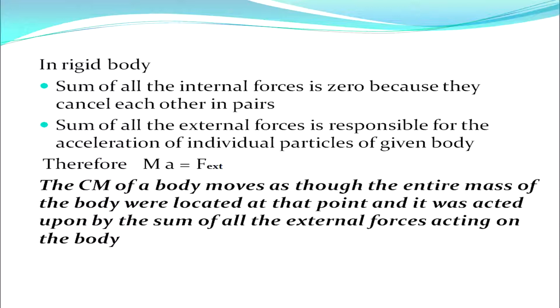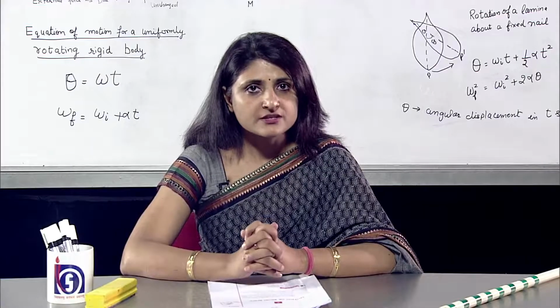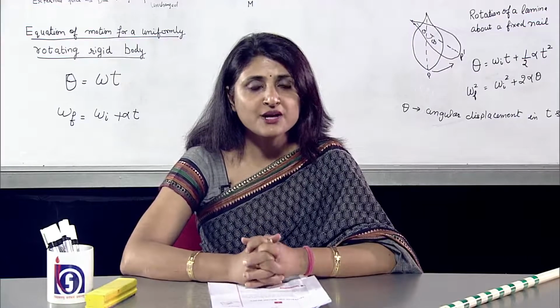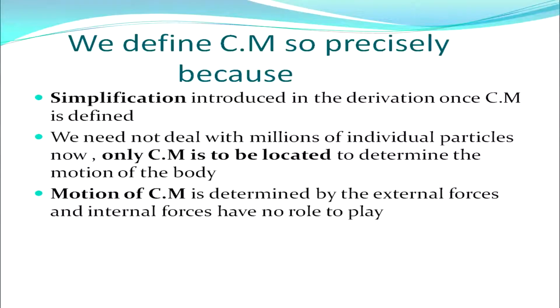So, now we can define Cm. The Cm of a body moves as though the entire mass of the body were located at that point and it was acted upon by the sum of all external forces acting on the body. Now, we have the answer to our question of why we define Cm so precisely.